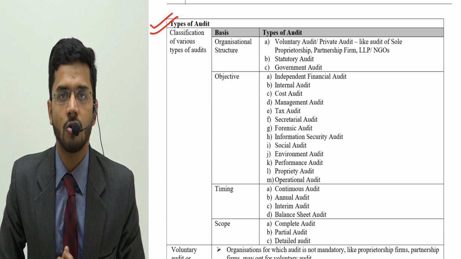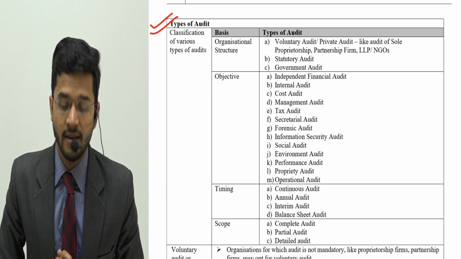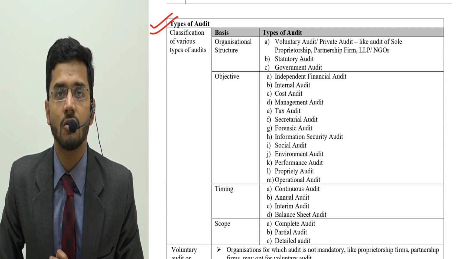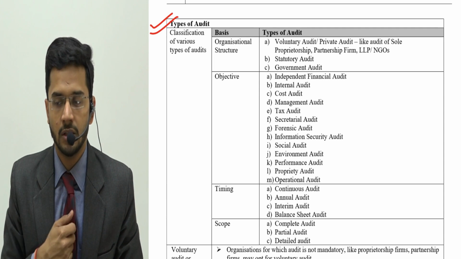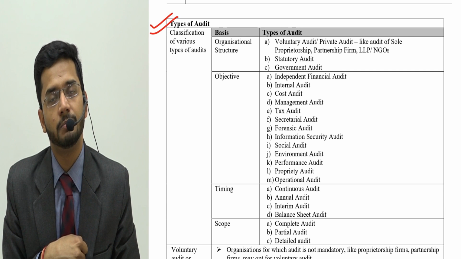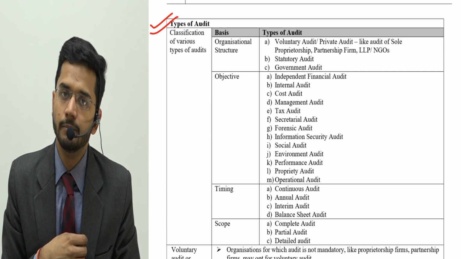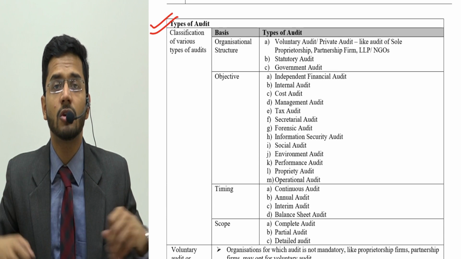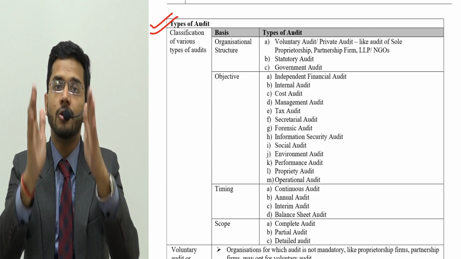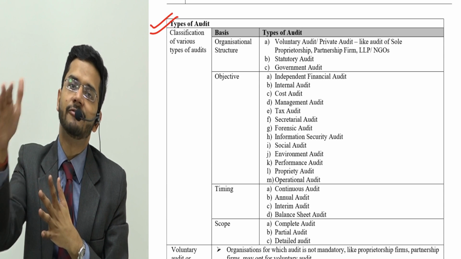Cost audit would focus on the cost records wherever there's an error in preparation of cost records. GST audit will focus on the transactions where GST is applicable and GST is not appropriately levied, or the rates are not appropriately levied. So depending upon the focus of a particular audit, audit may be categorized in different categories.